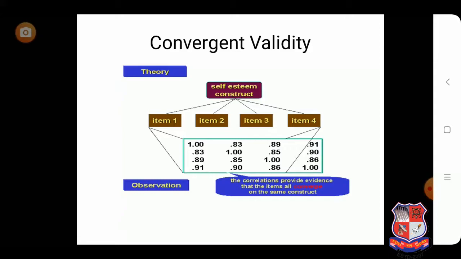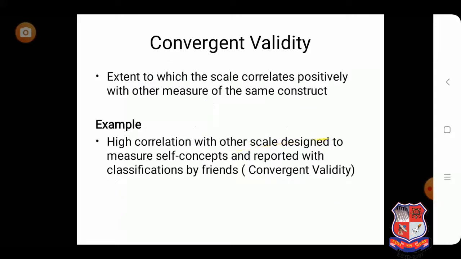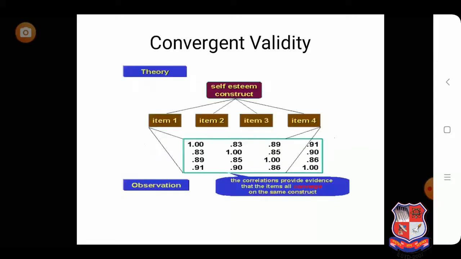Same way, 2 and 1 is 0.83, 0.83, 0.85 and 0.90. So here we can say that there is high correlation between all the questions or all the items. So basically, convergent validity means if measures are theoretically related to each other, high correlation should be observed between them. If they are correlated with each other, then we can say that it is convergent valid.